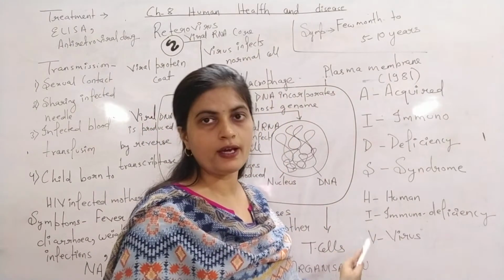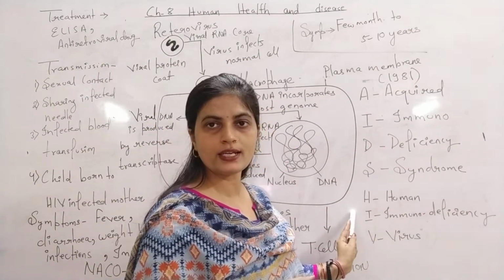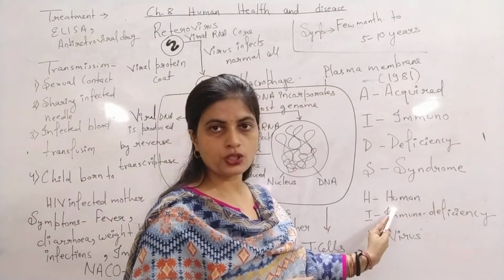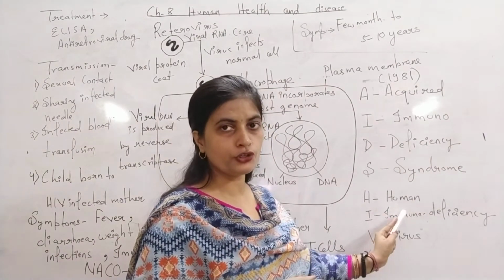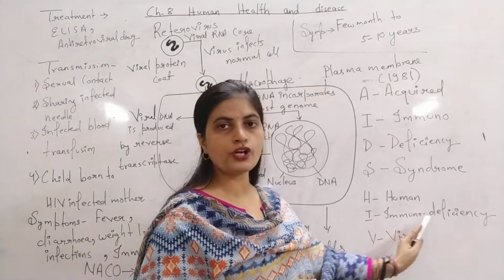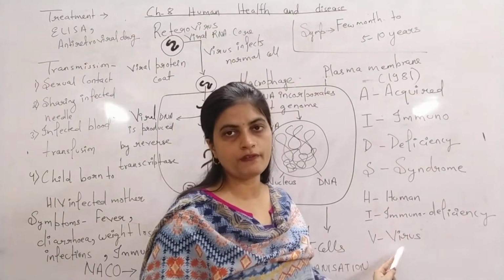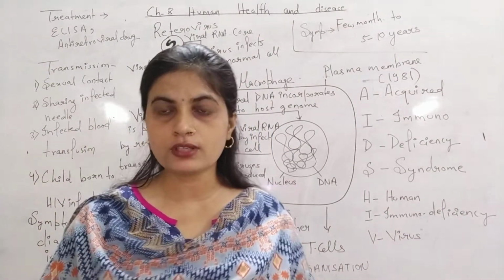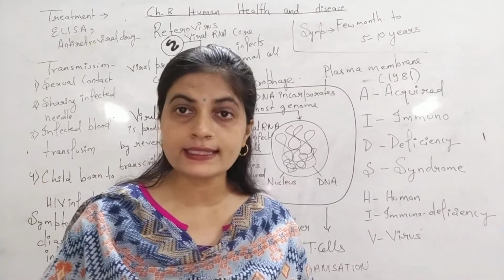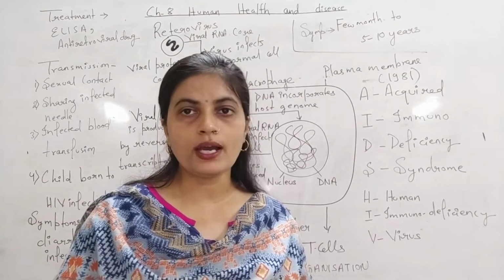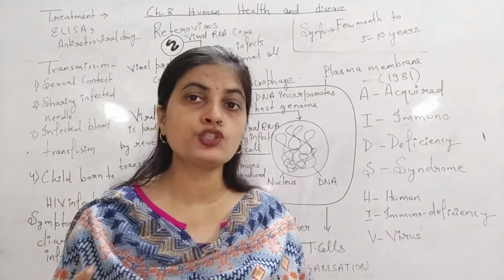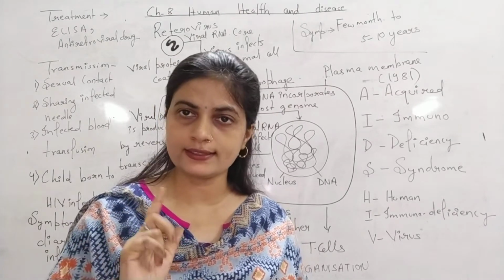It is caused by a virus. The full form of HIV is human immunodeficiency virus: H for human, I for immunodeficiency and V for virus. One thing you all have to be clear about is that AIDS is the disease, while HIV is the virus which causes the disease AIDS.